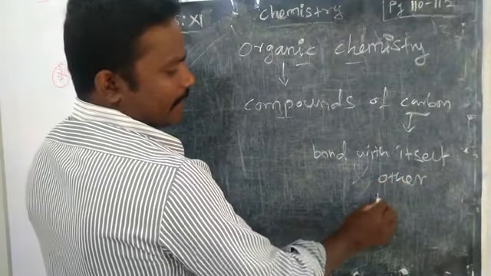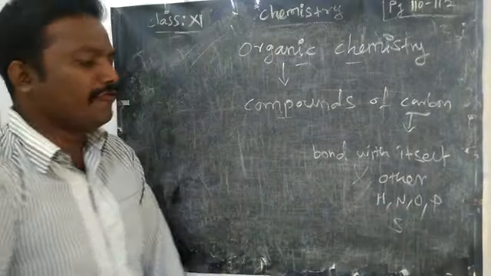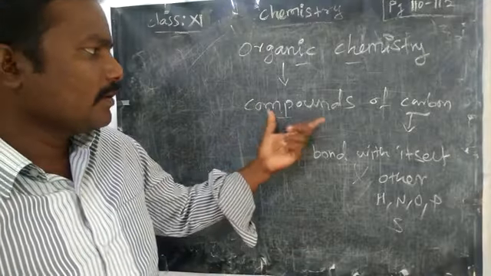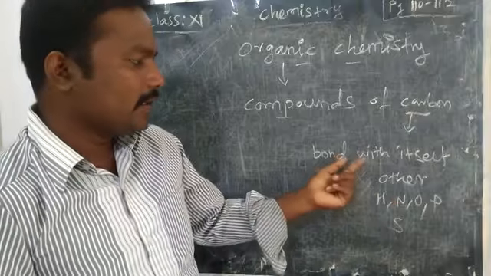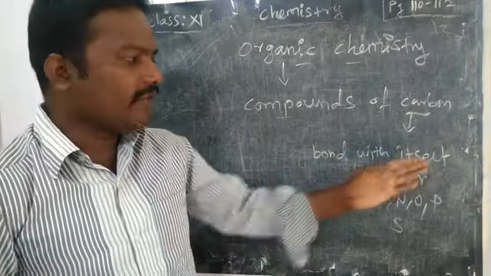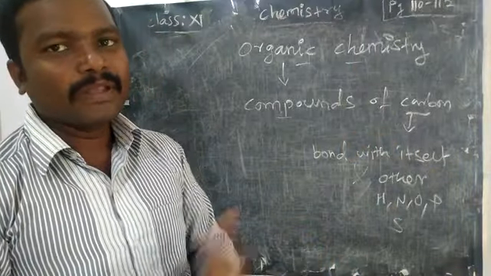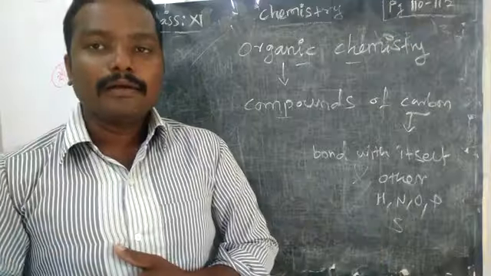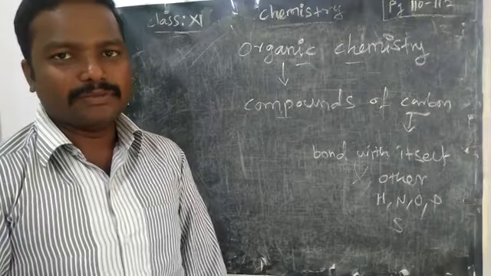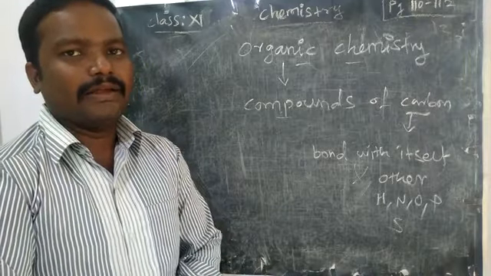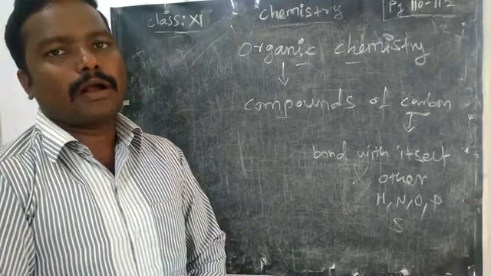What are the other atoms? It may be hydrogen, nitrogen, oxygen, phosphorus, sulfur. Carbon has some different character than other elements. It can form bonds with itself, that means one carbon can form a bond with another carbon. In the same way, carbon can bond with hydrogen, nitrogen, oxygen, phosphorus, sulfur like heteroatoms. Because of this character, it is able to form many, we can say millions of compounds.